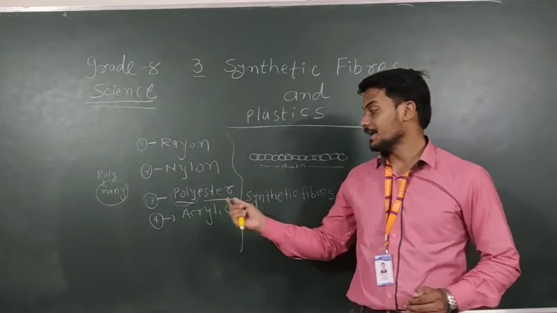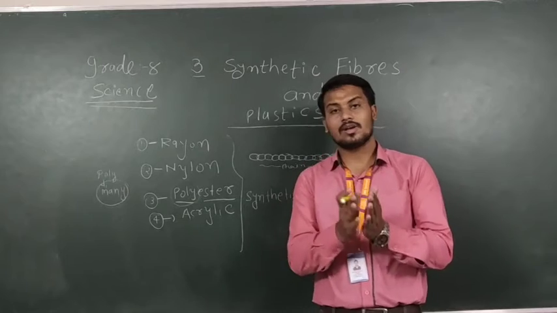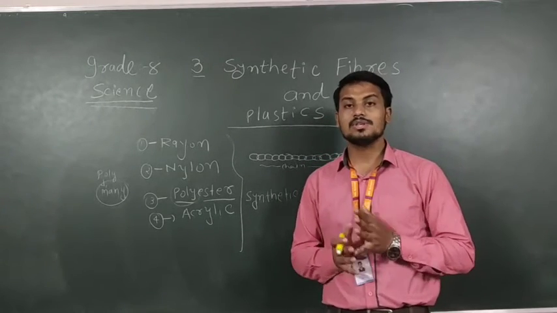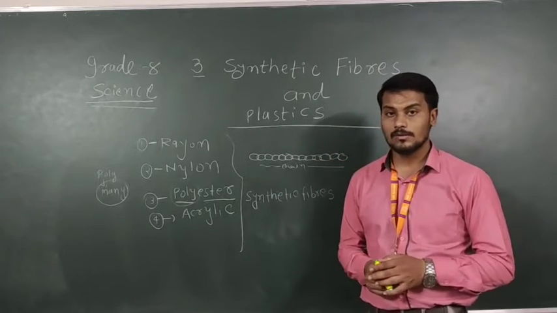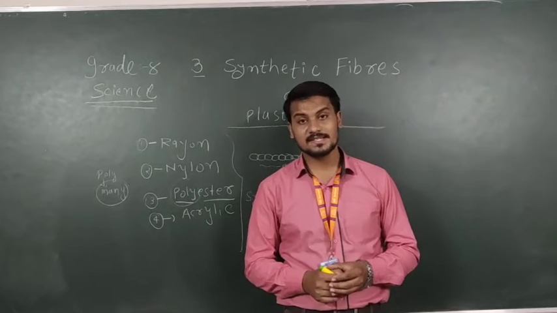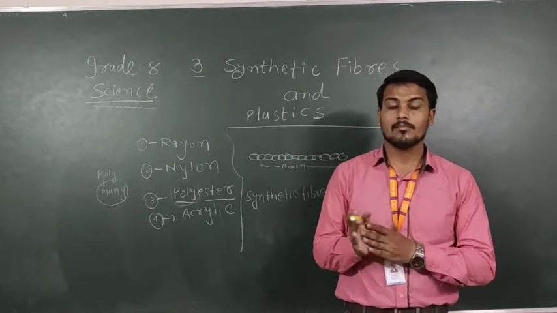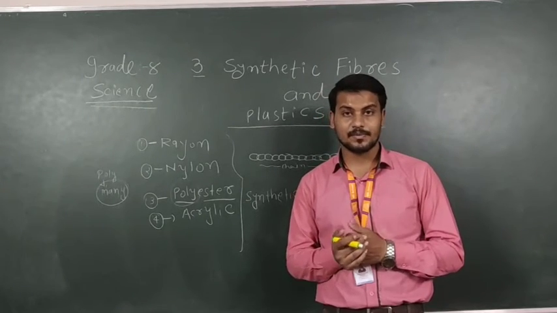Then acrylic. Acrylic is a copy of woolen clothes. We have seen that original wool, the natural source of wool which we wear in the winter season, is obtained from sheep. But day by day, those natural resources are decreasing.